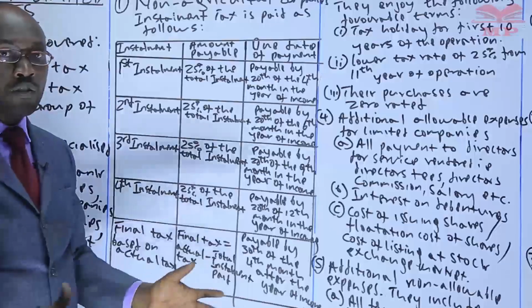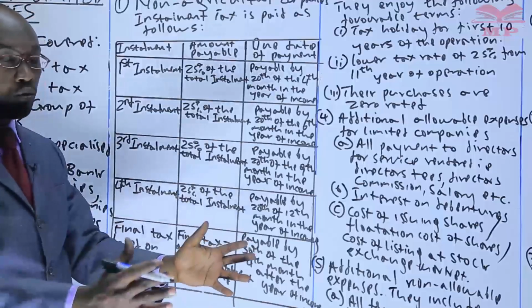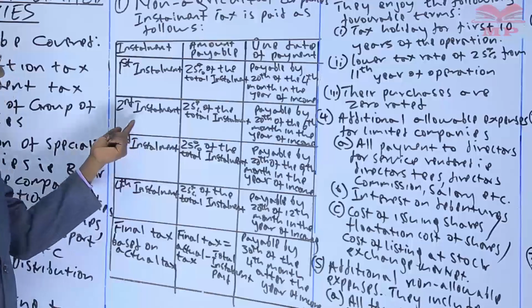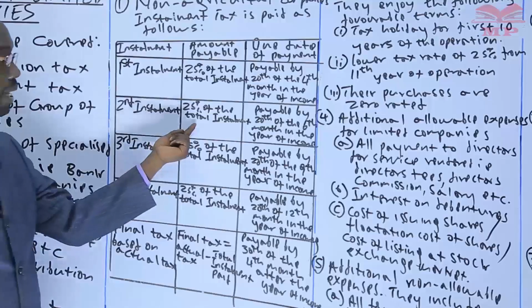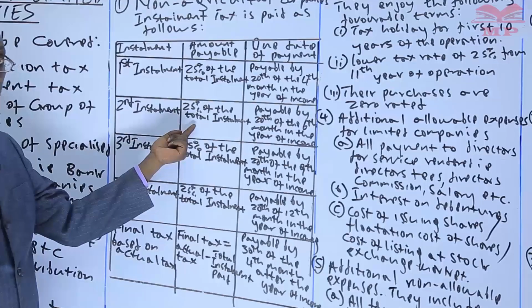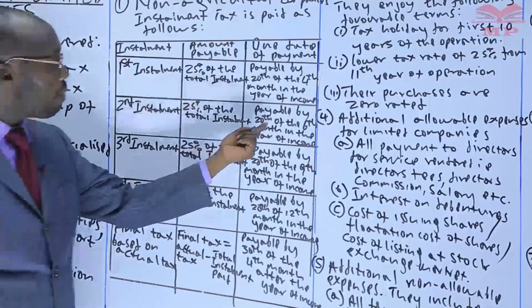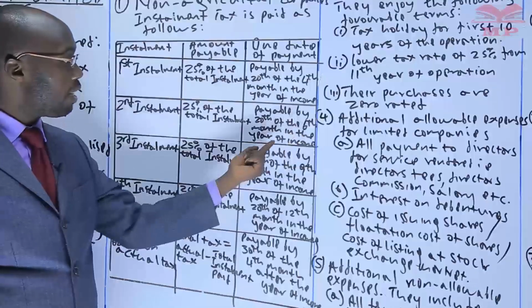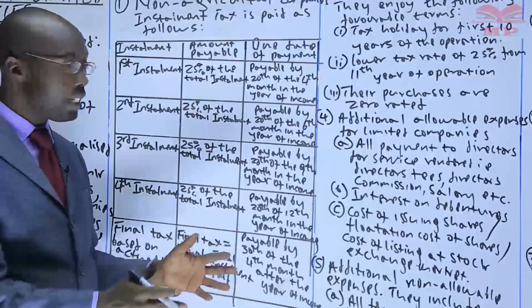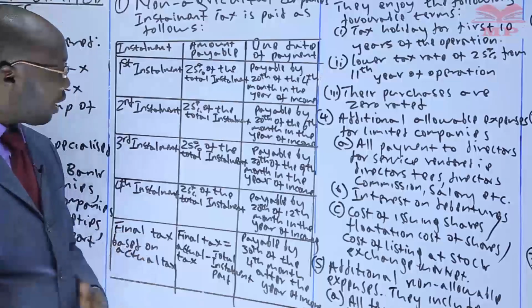So in that year, if it is the year 2021, you pay by 20th of April 2021. And then we have the second installment, another 25% of the total installment, what you have estimated, the 11 million, and you pay by 20th of the 6th month in the year of income. So if the year of income starts in January, that means that by 20th June 2021, you pay the second